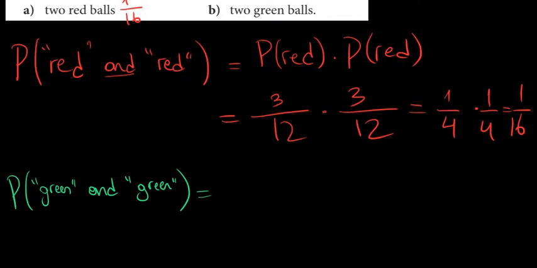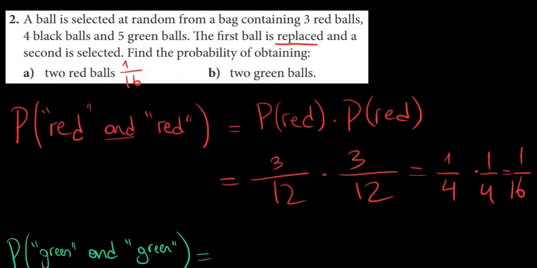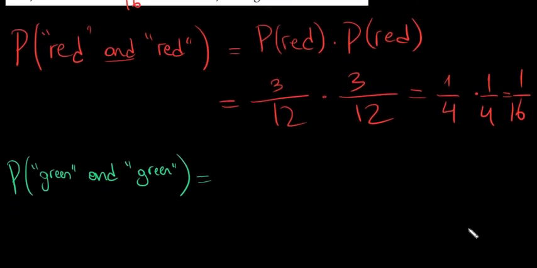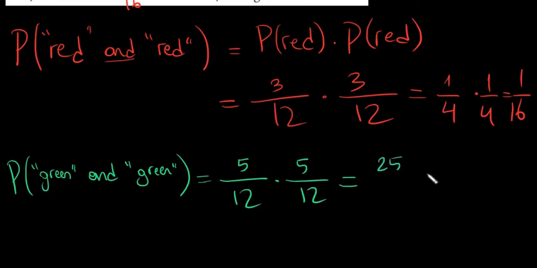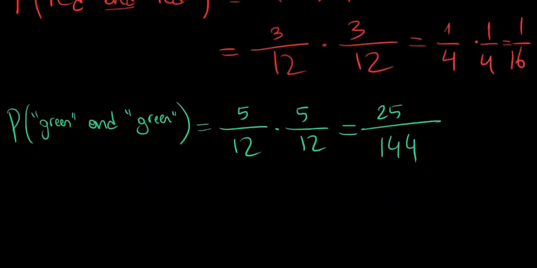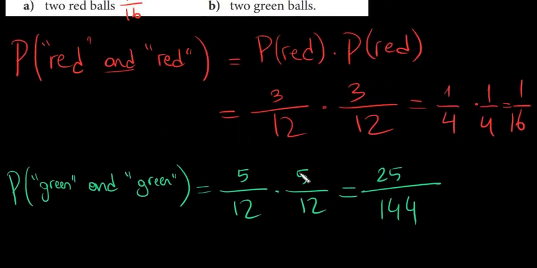So now, what is the number of green balls? 5. 5 over 12, the number of all balls, because it is the probability of getting green times the probability of getting green. So 5 times 5 is 25, over 12 times 12 is 144. Any question?